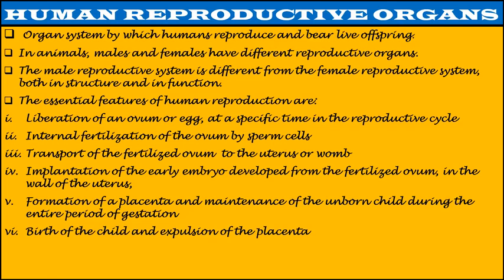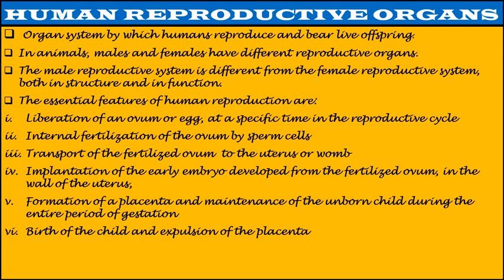Let's discuss human reproductive organs. Students, as you know, the organ system by which humans reproduce and bear live offspring is called the human reproductive organs. In animals, males and females have different reproductive organs. The male reproductive system is different from the female reproductive system both in structure and in function.